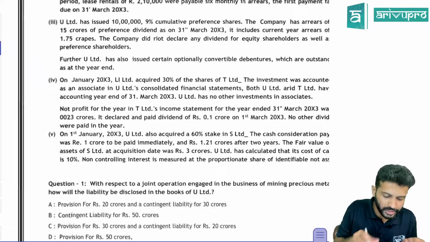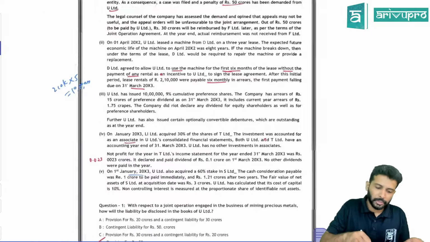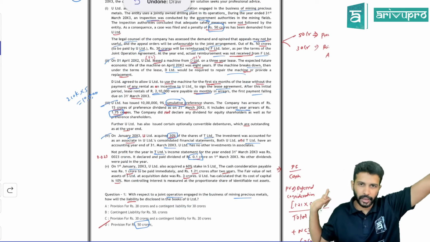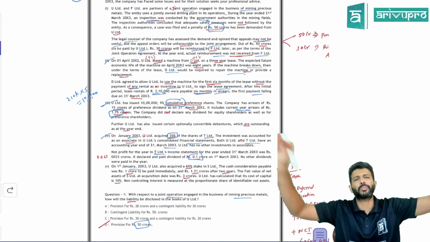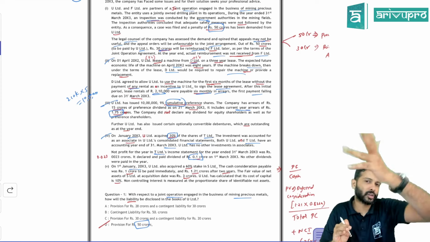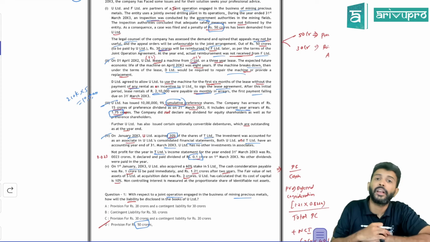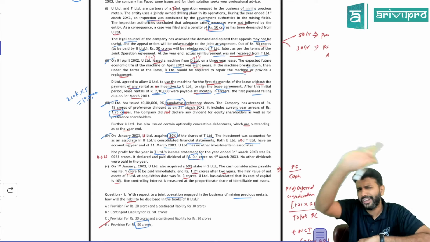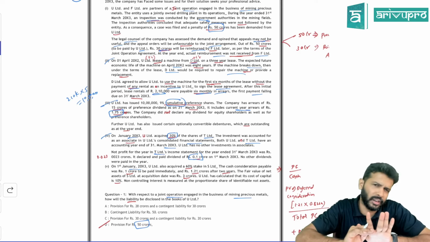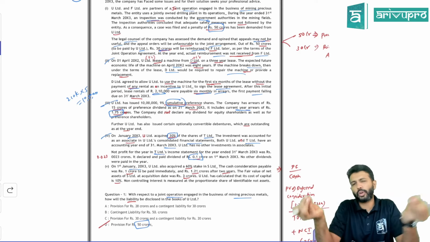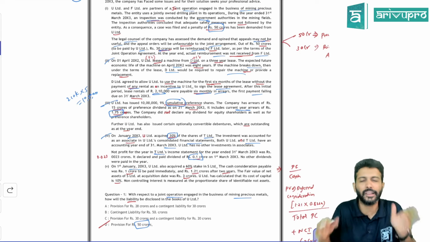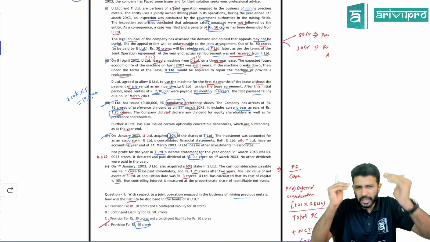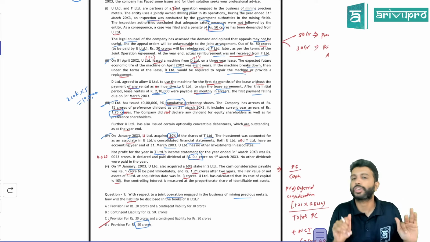Then they asked the amount of goodwill on acquisition of S Limited. I think they've given one more case, a separate case. Sometimes all the questions may be one case spread across different paras, or they may give you different small independent cases, and based on that they can ask MCQs. The way the study material or ICAI wants to ask the question is totally their choice. But in my opinion, the case will be around the concepts we have learnt, at least the majority of them. One or two you may get here and there as a bouncer, a little tricky. That is usually expected in CA curriculum and CA exams, but majorly I'm expecting the questions to be straightforward.